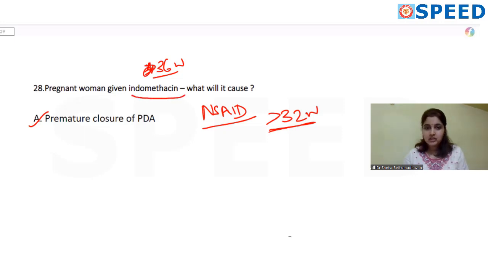Indomethacin is a drug that is usually used to medically treat polyhydramnios, that is increased liquor or AFI in a pregnant woman, because it will cause reduced urine output by the baby, which in turn will reduce the liquor around the baby. So remember, it should not be given at more than 32 weeks because of this complication.